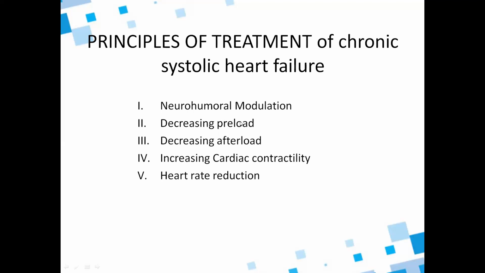So we should decrease the preload, and we should decrease the afterload. Afterload is the amount of blood staying in the ventricles after pumping. And we should increase cardiac contractility, so that it can contract better to pump a better blood supply.